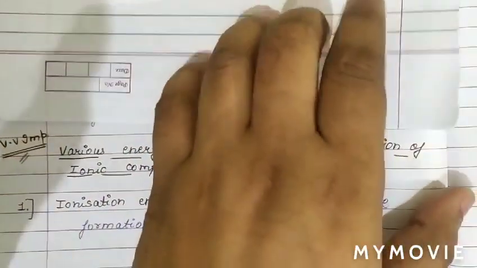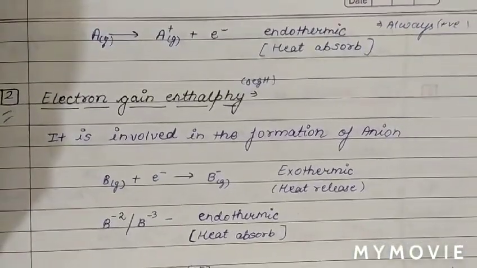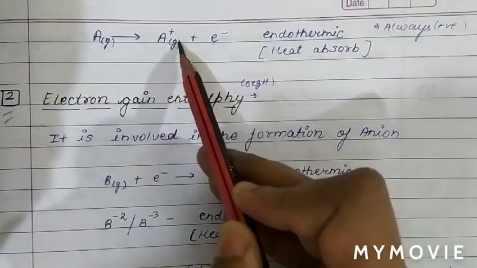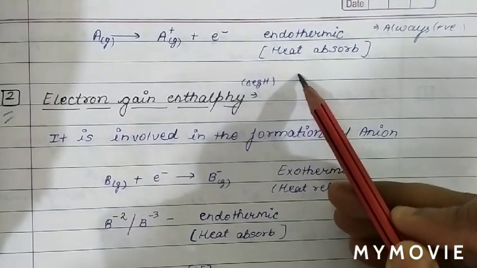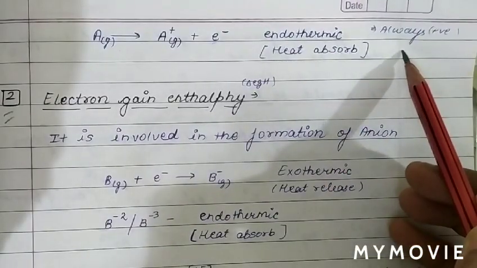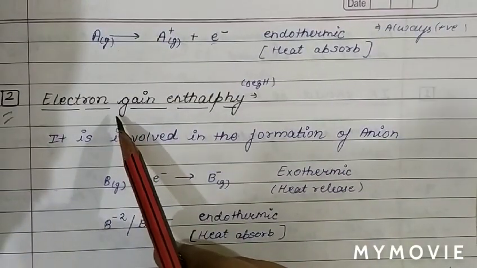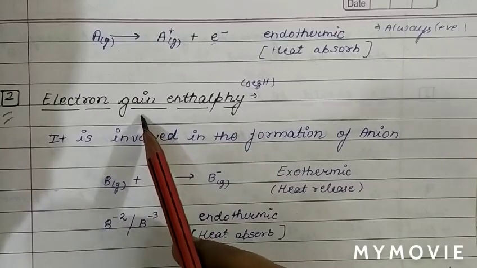Similarly, consider the energy required. For first ionization energy, if atom A loses an electron and converts into a cation, this process is endothermic, and delta S is positive for this. Another atom gains an electron and converts into an anion.